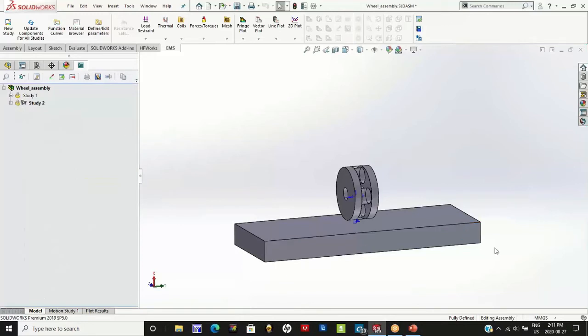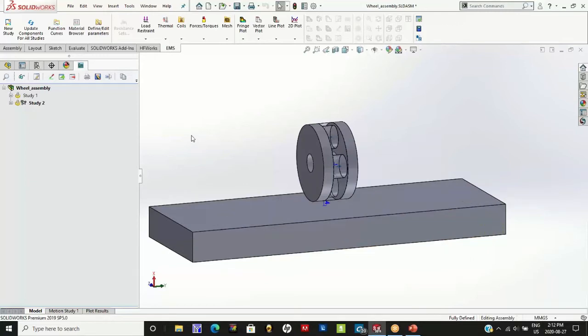Okay. Now the EMS manager is the interface which we use to do the simulation inside EMS. EMS is an add-in product to SolidWorks, as my colleague mentioned earlier. What it means is that the magnetic and electric simulations that EMS allows you to do can be done right inside SolidWorks, as you see here. The EMS manager tree allows us to organize our simulations. For example, I have 2 studies done here, and we will go over them.